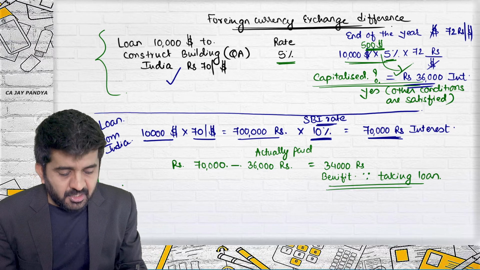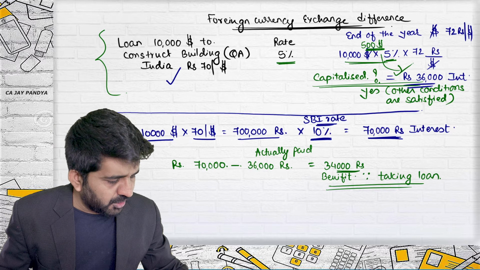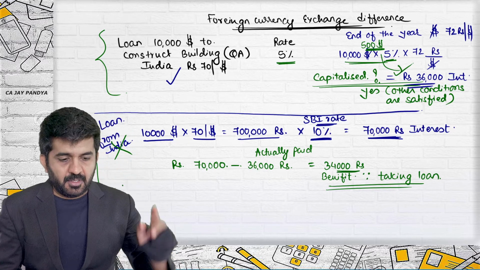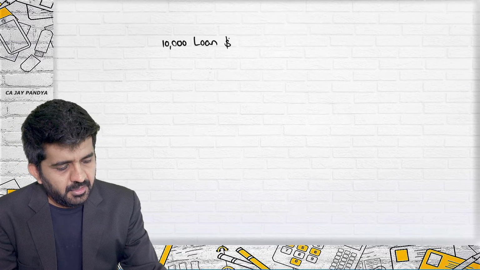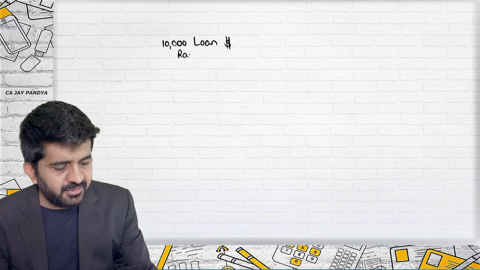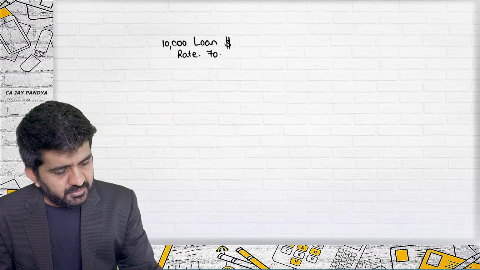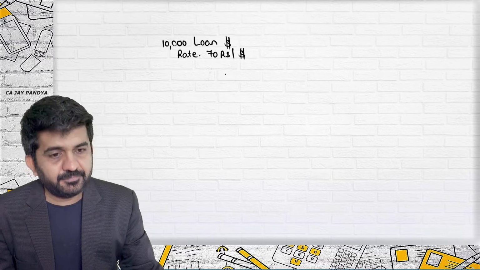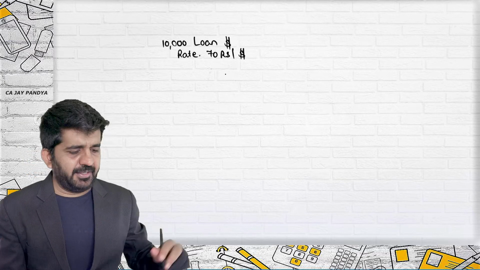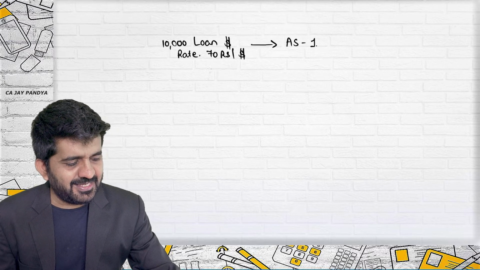Because you have taken the loan from USA and not from India, there is a benefit of 34,000 rupees. Historic. But this 10,000 is a loan in terms of dollars, which was taken when the rate was 70 rupees per dollar. Now, remember we have done AS11.